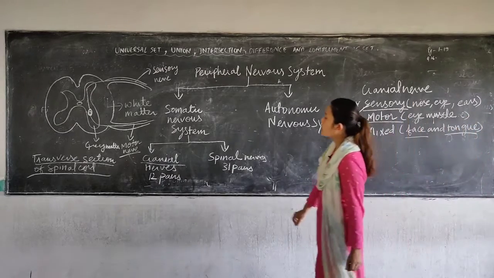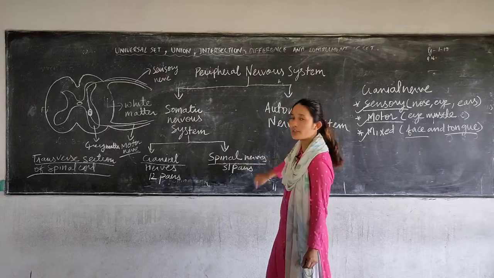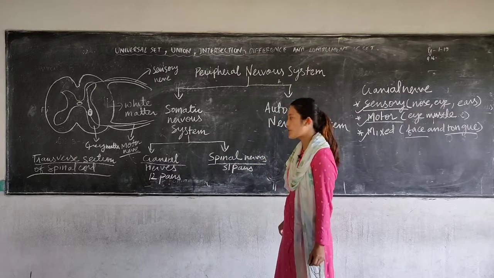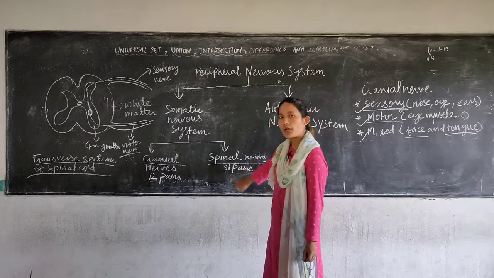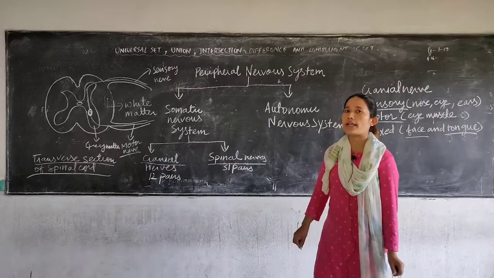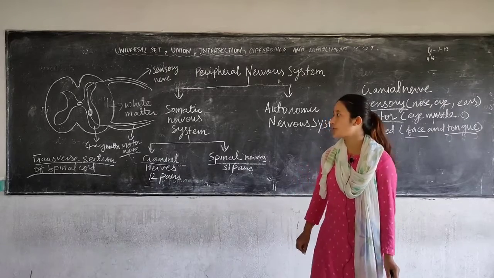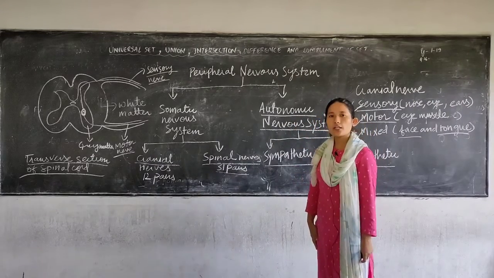Now next, coming to the spinal nerves, the name itself is telling you that they originate from the spinal cord. So you have 31 pairs of spinal nerves. All the spinal nerves are mixed nerves. Now we will be discussing the autonomic nervous system.